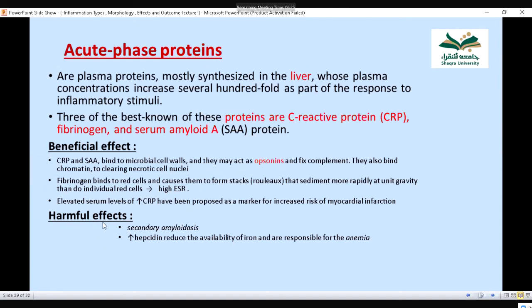And what are the harmful effects of this? Amyloidosis is a problem. And hepcidin reduces the availability of iron and is responsible for anemia. Similarly, the person can become weak due to this, and it can cause anemia and secondary amyloidosis.